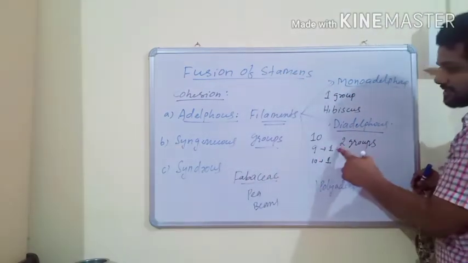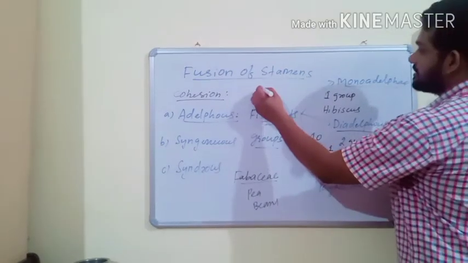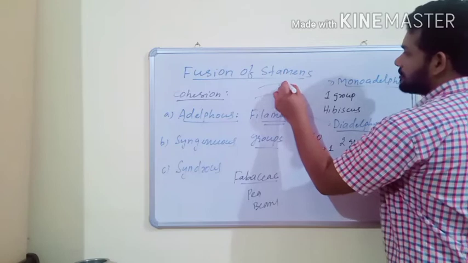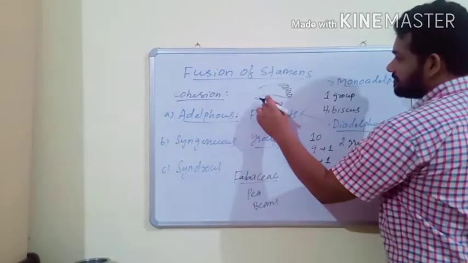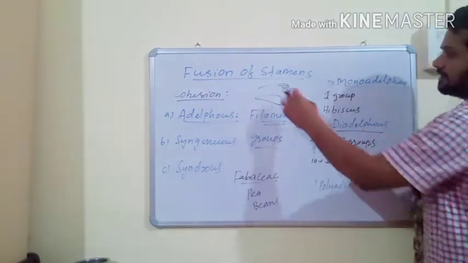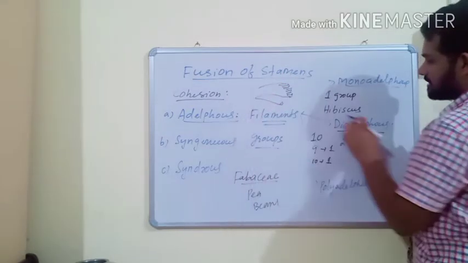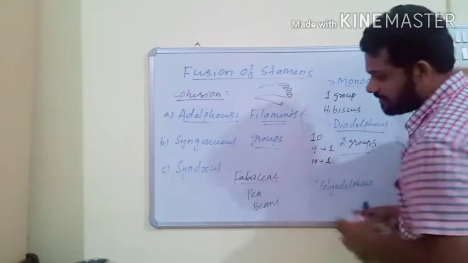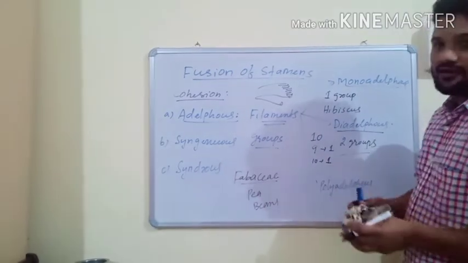Out of 10 stamens, filaments of 9 stamens fuse to form one bundle, and the filament of the 10th stamen appears as another bundle. So finally it forms two bundles, and this condition is known as diadelphous condition. Diadelphous condition is the characteristic feature of Fabaceae family.